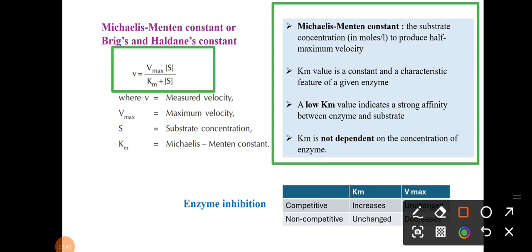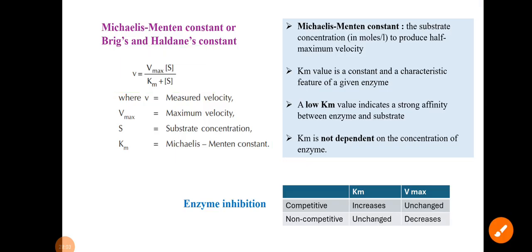So what is enzyme inhibition? There are different types of enzyme inhibition like allosteric and others, but here the important ones are competitive and non-competitive inhibition. According to the Michaelis-Menten equation, you have to remember that Km is the Michaelis-Menten constant. In competitive inhibition your Km is increased but Vmax is unchanged, and in non-competitive inhibition your Km is unchanged but Vmax is decreased. So that table is very important regarding competitive and non-competitive inhibition and your Michaelis-Menten constant.